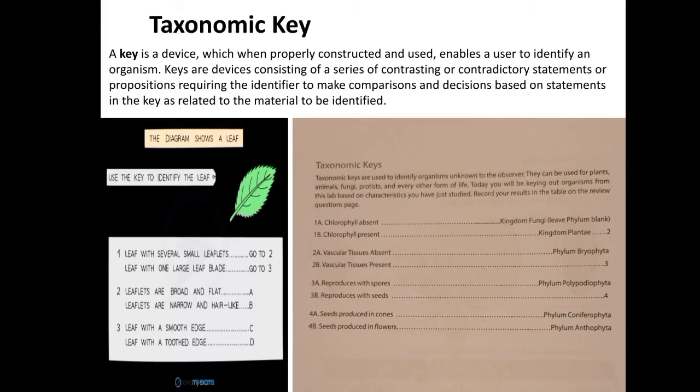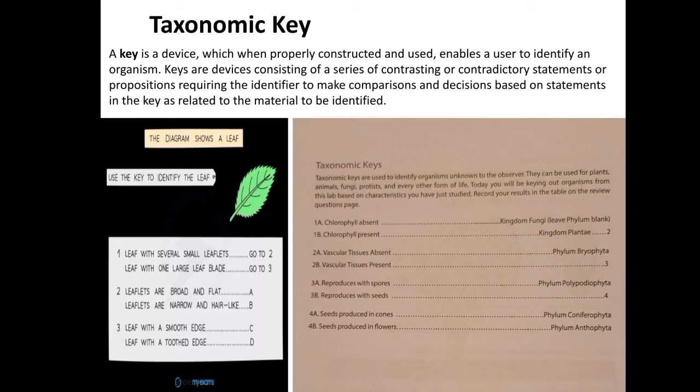For example, if I take the plants of Karnataka and I take the key of Gujarat or Assam, it will not work. We will not get the information of that particular plant in those keys. So it is important to pick a key which represents the diversity of that region or the group of organisms which we are interested to examine.